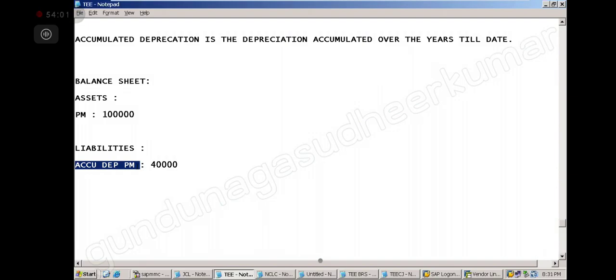Sir, depreciation we will show in the P&L account, accumulated depreciation we will show in the balance sheet. Yes, accumulated depreciation on plant and machinery, on buildings, on every asset class you have to show separately. So many reconciliations will be there here.